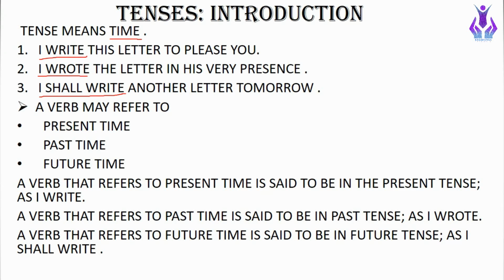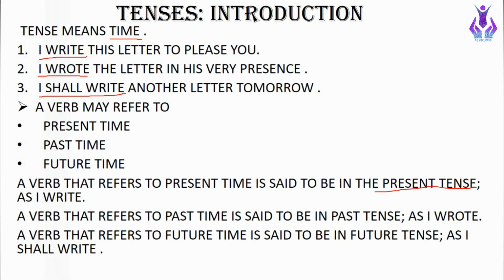In the first sentence, we can see the verb write refers to the present time. In the second sentence, the verb wrote refers to the past time. And in the third sentence, the verb shall write refers to the future time. So we can say that a verb that refers to present time is said to be in the present tense, like the verb which is showing us the present time. So it will be called present tense.